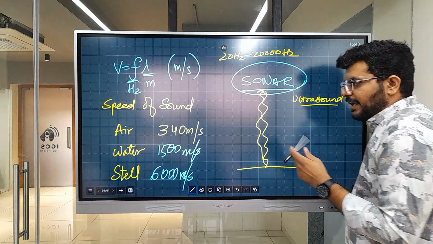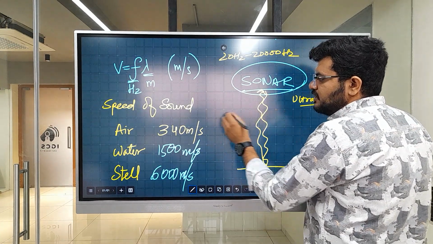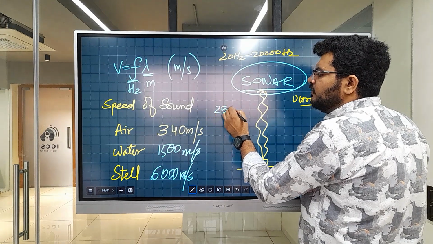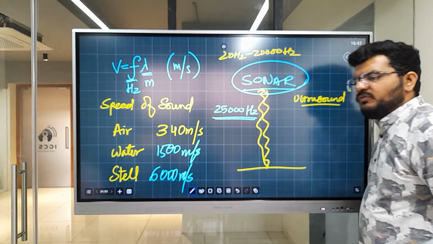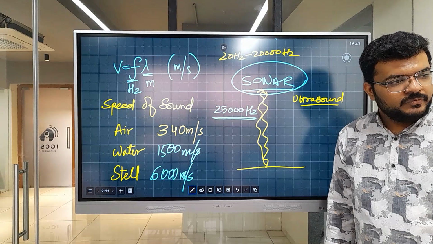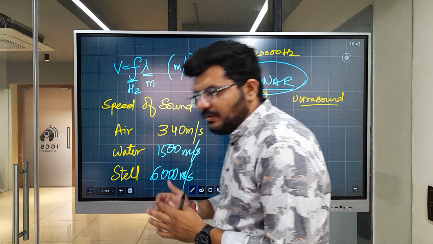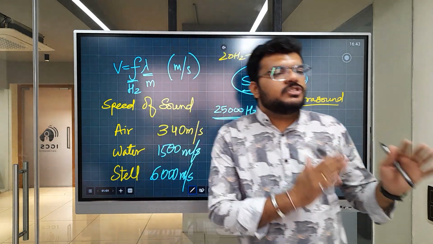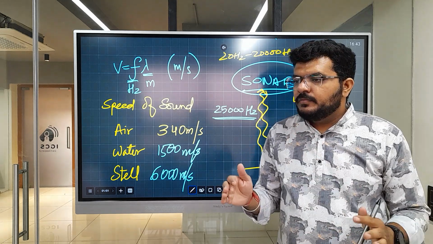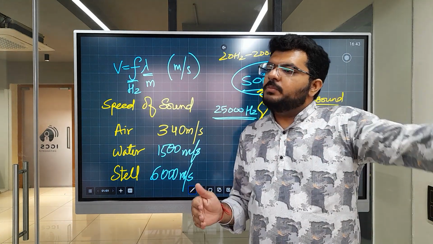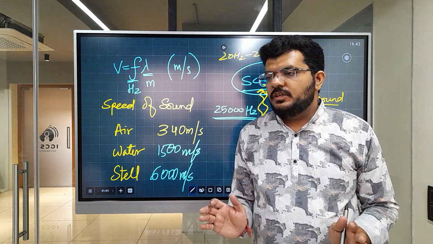But my question over here is, let's say that the ultrasound has a frequency of 25,000. This sonar uses a sound of 25,000 hertz frequency, right? The frequency of a vibration can be controlled only at source. Once the vibration is made, throughout wherever it propagates, it is not possible to change its frequency.